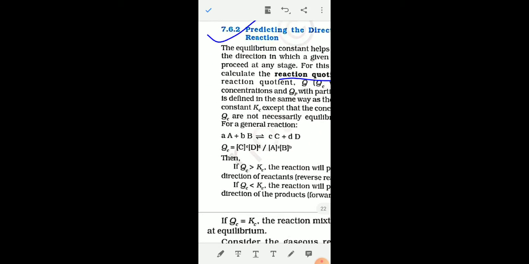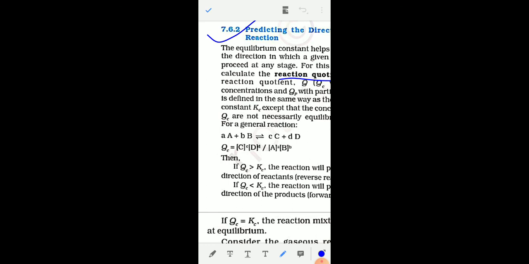Now, predicting the direction of reaction depends on one more term, the reaction quotient. It is like the equilibrium constant, and is represented by Qc or Q. The term equilibrium constant is only applicable when the reaction is in equilibrium.